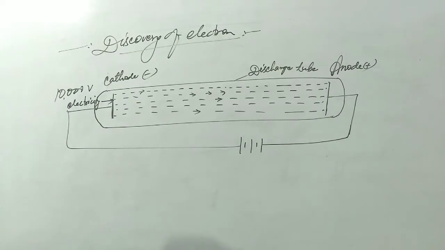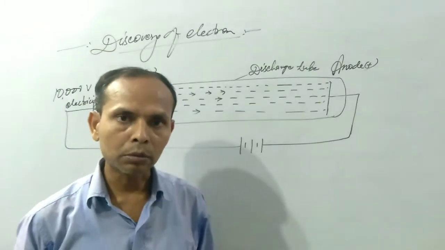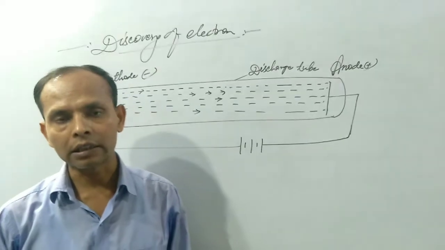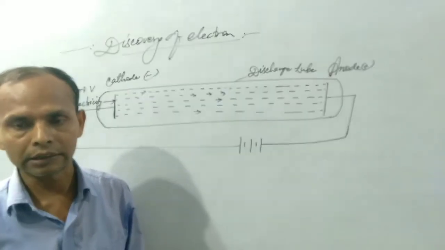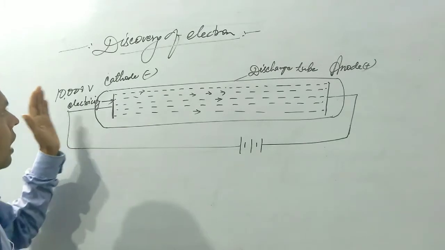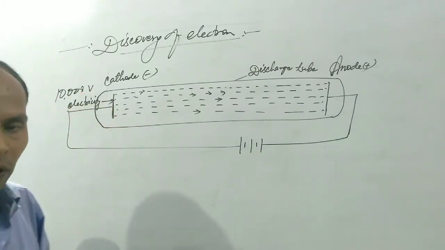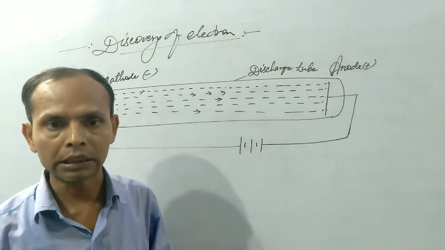This experiment was performed by J.J. Thomson for the first time. J.J. Thomson took a discharge tube containing some amount of gases like oxygen, hydrogen, nitrogen, etc. and he passed over 10,000 volt electricity at 0.01 atmospheric pressure.